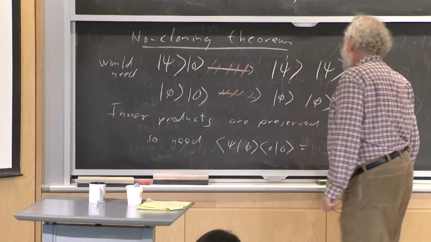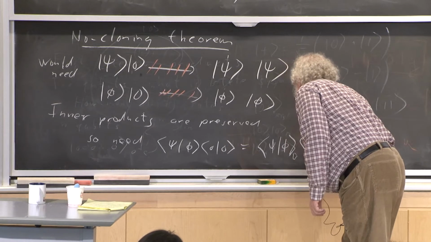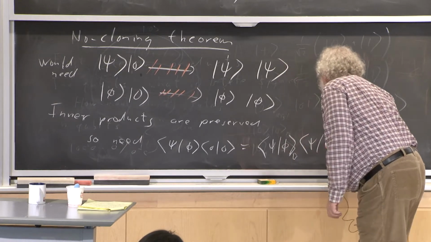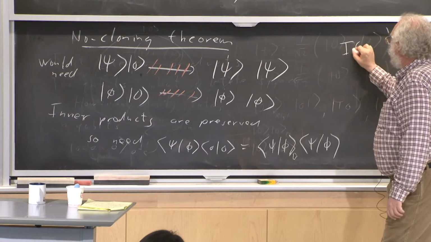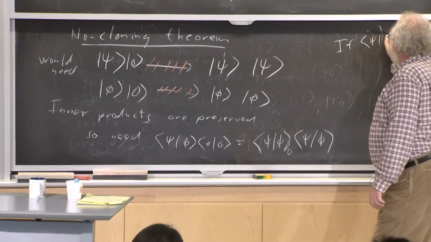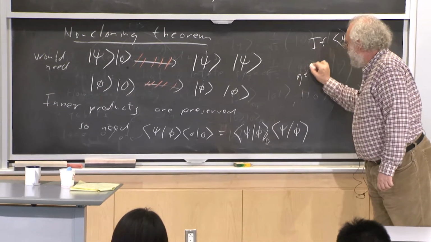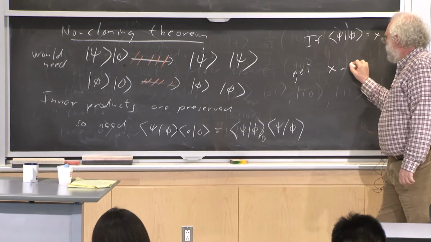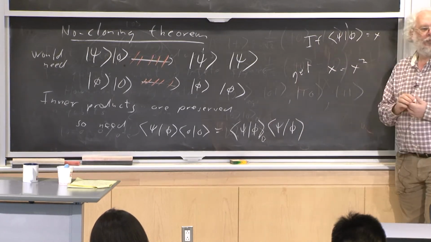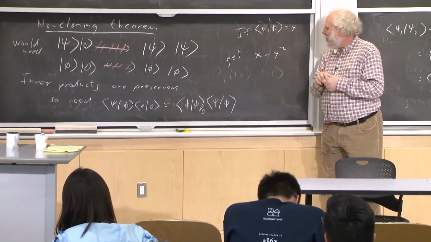And we need that to be equal to psi phi psi phi. If psi phi equals x, well, this is 1. X equals x squared, which only works if x is 0 or 1.